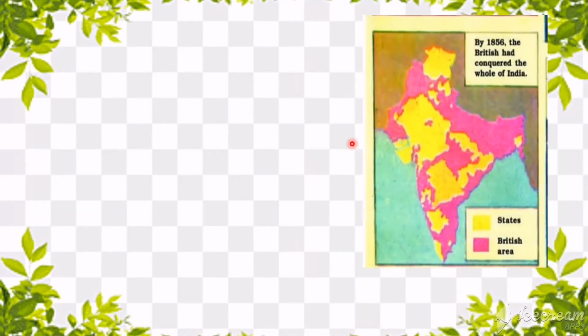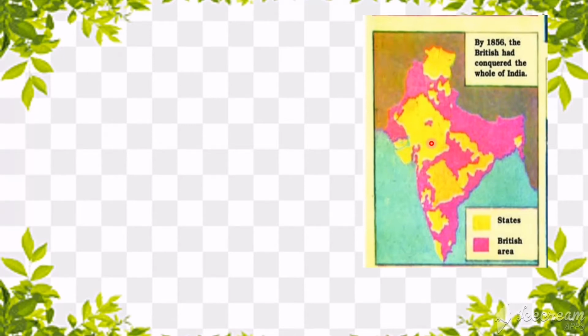Now, in the year 1856, you can see from this map that most of the regions are occupied by the British. The regions shaded in red color in this map are the regions occupied by the British, and the regions shaded in yellow are the regions ruled by Indian kings, but they were also following the instructions of the British.